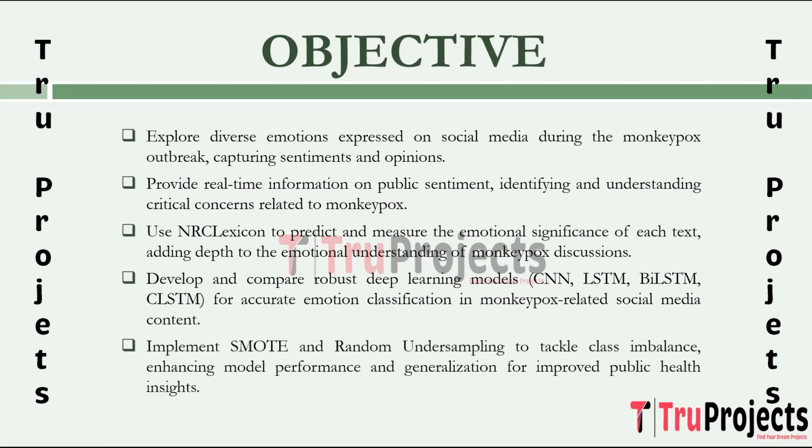The objective is to enhance the model's performance. The project aims to address class imbalance in the training dataset using techniques which are SMOTE and random undersampling. The objective ensures a more robust and unbiased training process, improving the model's ability to generalize and accurately classify emotions.